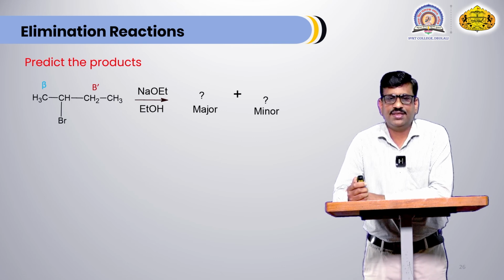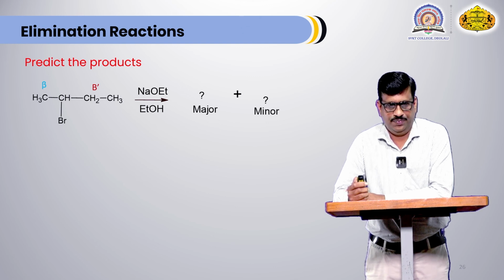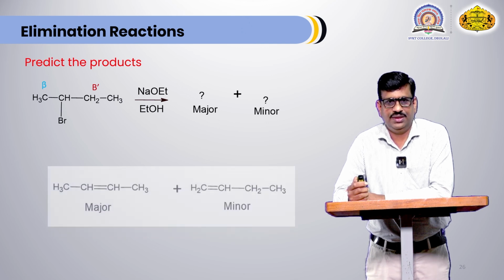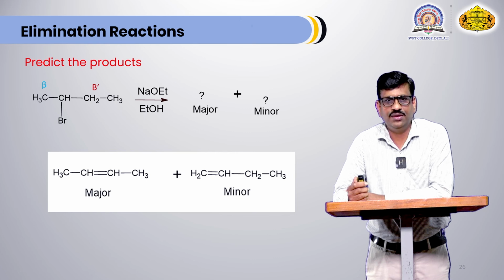That's why in this case major product is expected according to Saytzeff elimination rule and minor product is expected according to Hofmann elimination rule. Hence 2-butene is the major product and 1-butene is the minor product. These are the products.